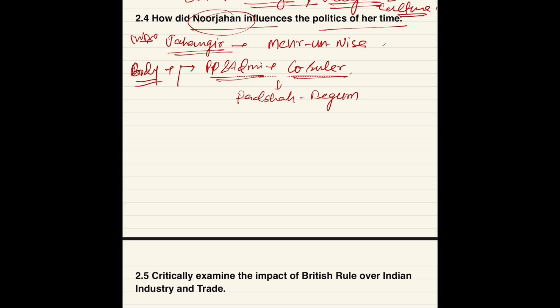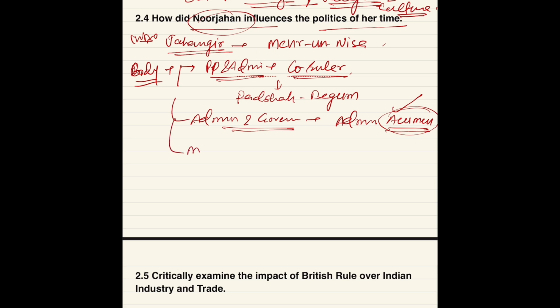Then administration and governance, her role in that. She was known for her administrative acumen. Write such types of words; it gives you more marks, because it shows your command of language. Then military and diplomatic influence.